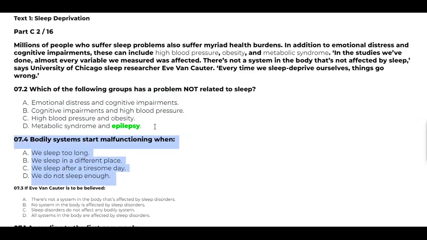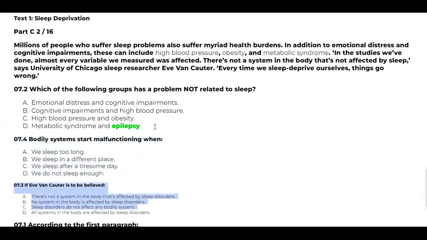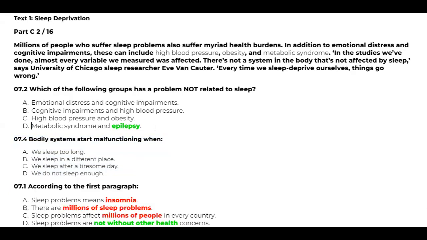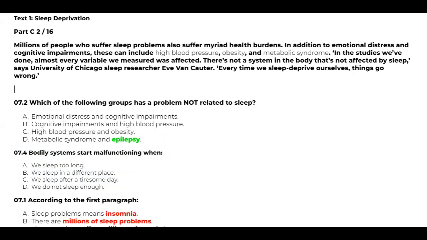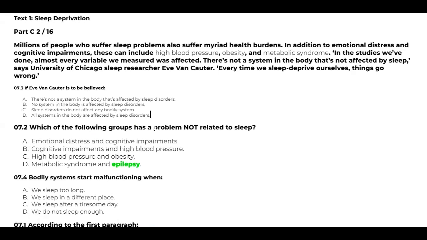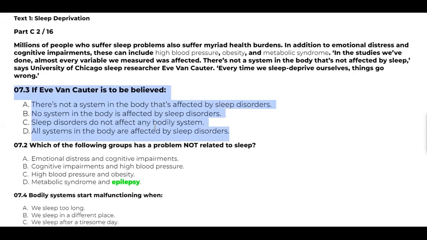Going to the next one, we have 7.3 here. Let's discuss that. If Van Cotter is to be believed, there is not a system in the body that is affected by sleep disorders. No system in the body is affected by sleep disorders. Sleep disorders do not affect any bodily systems. All systems in the body are affected by sleep disorders.